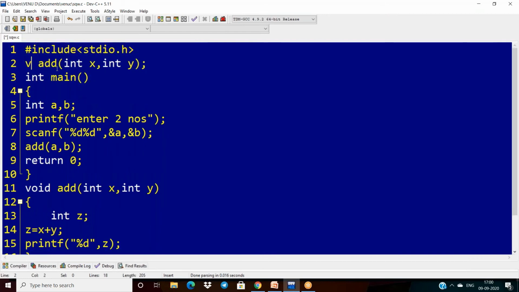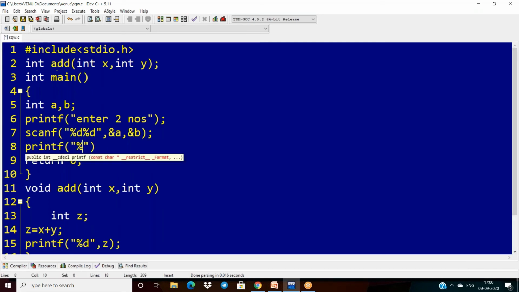Now again, I'm changing into int. What I'm doing here is, I don't want to assign this function call. Since it has a return type, I can call my function within the print statement here. The function name is add, a comma b.